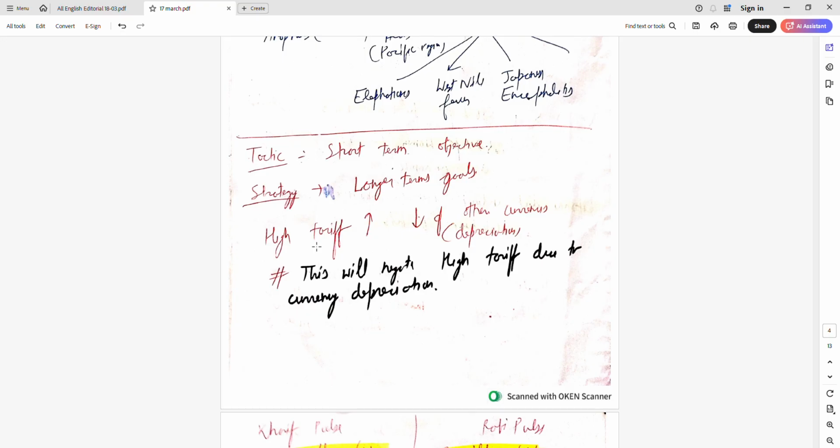So exports become expensive, and typically if exports are getting expensive, the fiscal deficit will ultimately not get reduced. It will also help by making imports more competitive if other currencies depreciate. So again, higher tariffs will not help in that time. By this, only the US will get a loss.